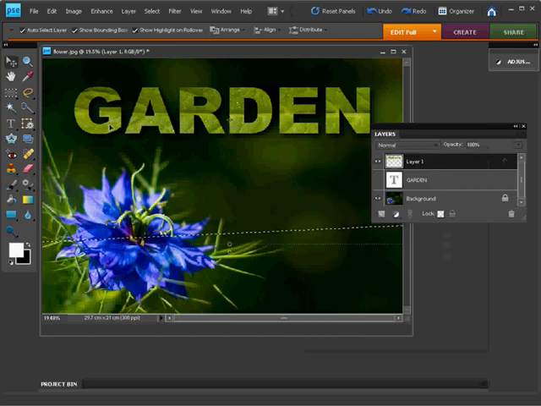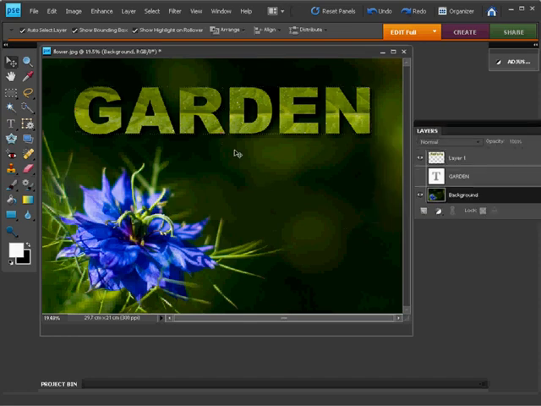And there you have your text, which has been filled with a particular image and a nice drop shadow just to set it off. So once you've done all that, you see we've still got some marching ants running across. Don't worry about those. You can just hit Control and D, which is deselect to get rid of them. There we have our image, looking rather nice. Make a good cover, perhaps for a garden calendar, if that's the sort of thing you want to make.